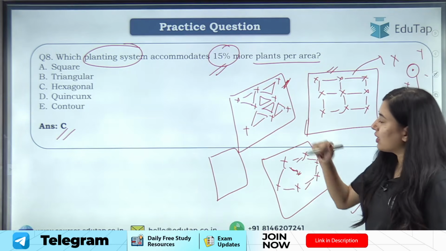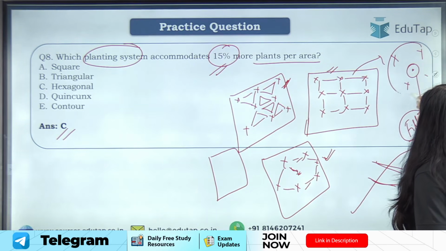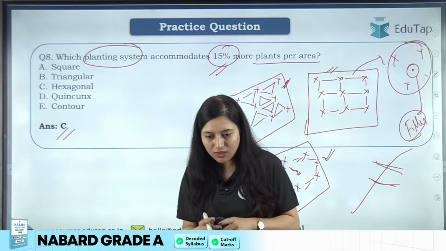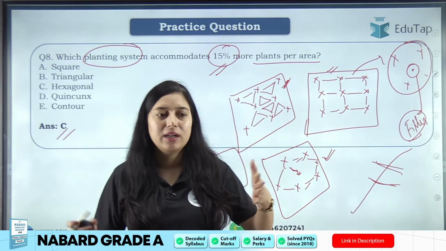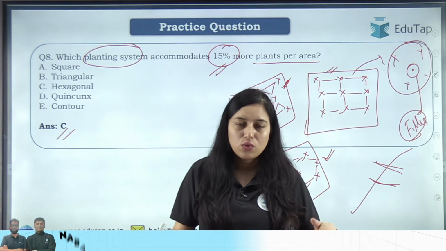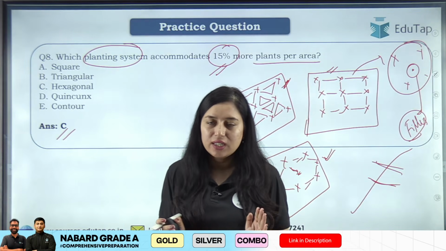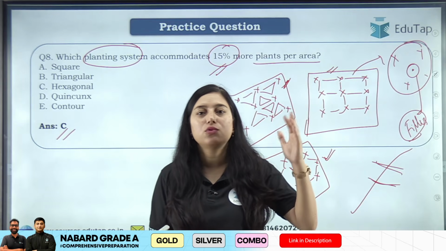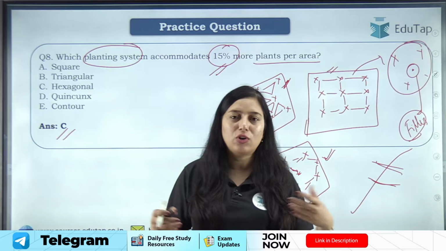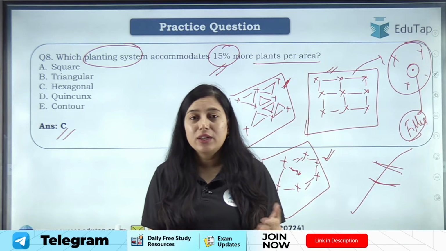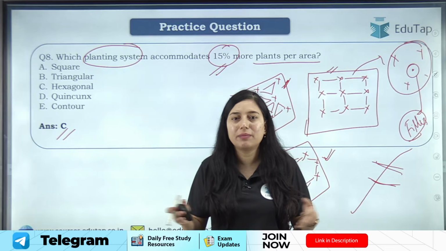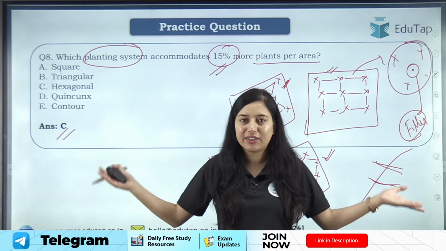ठीक है. Talking about quincunx geometry, कहाँ follow होती है basically students? When, for say, we are maintaining a mango orchard, and I have just planted the mango trees, right? Now these mango will come to fruit after 10 years. So my land is wasted till 10 years, okay? I am not getting any return from the land. What I can do if I have grown these mangoes, you know, the distance between mangoes is kept so far because they are very big trees, right?